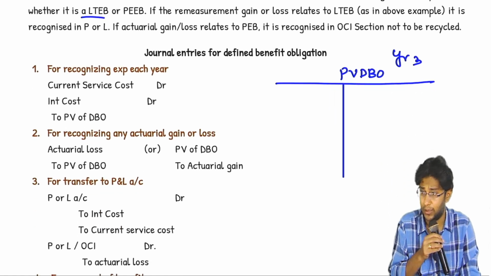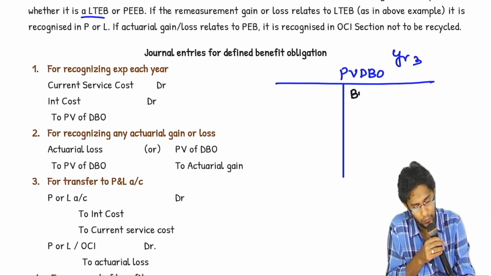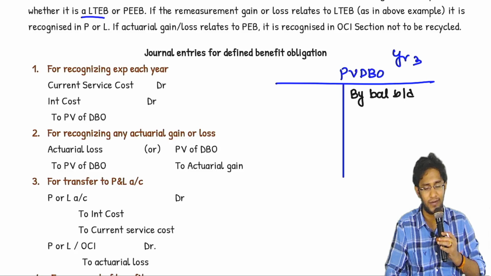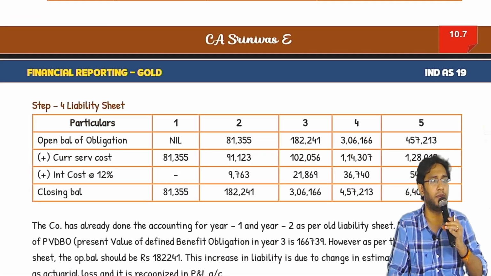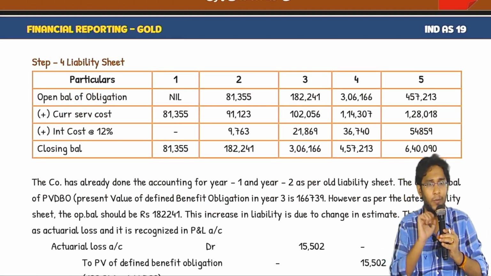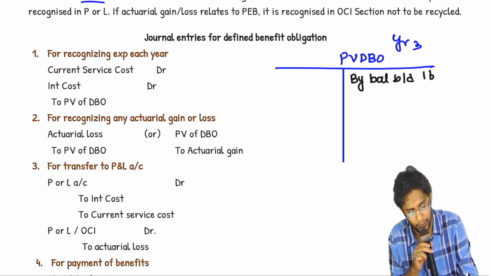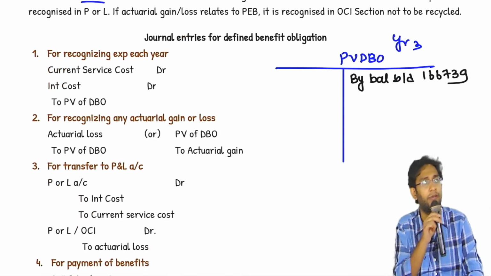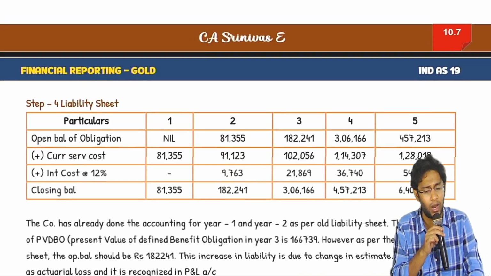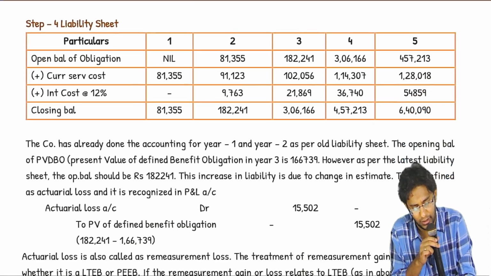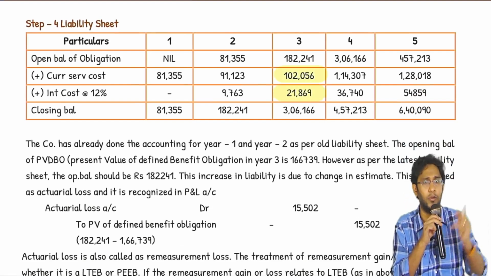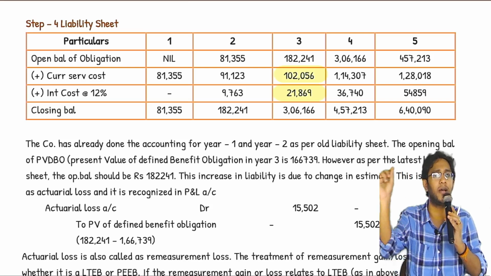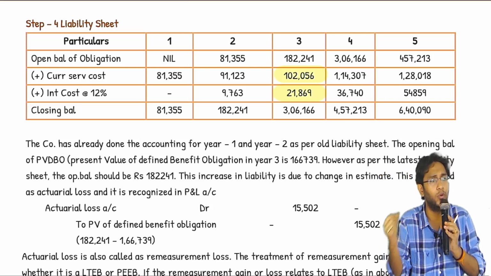if I prepare my liability account, can you tell me what is my opening balance? Your opening balance is based on the old liability sheet, because first year and second year you accounted not as per this revised sheet, as per old liability sheet. And according to that, your number was 166,739. Correct? Now that things are revised, current year related current service cost is this. Current year related interest cost is 21,869. Looking at that, what is the entry you will write? SC account debit, interest cost account debit to PBDBO.